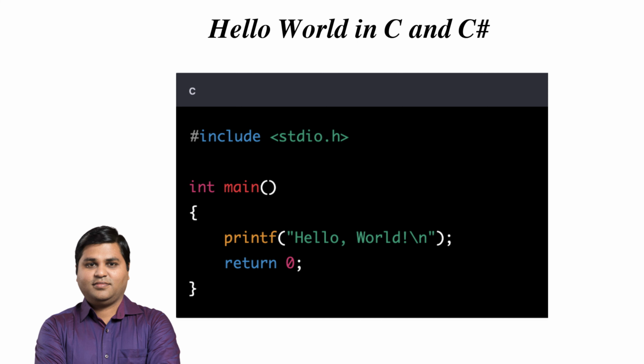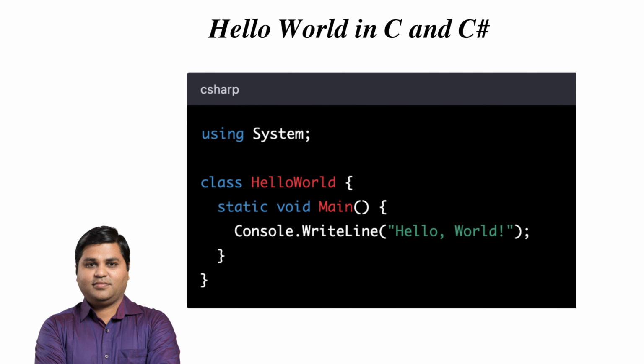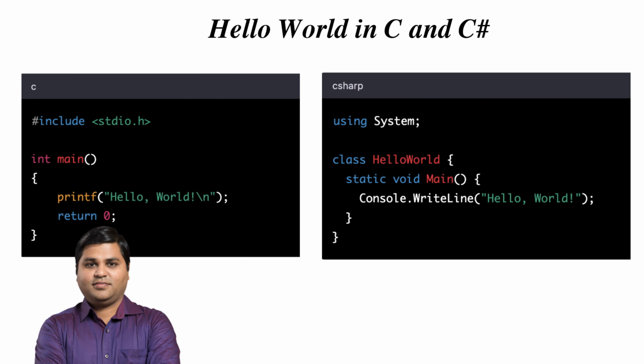Now, let's look at the same program written in C#. In C#, we start by using a library called System. Then, we define a class called HelloWorld. Inside the class, we define a function called Main, which is where our program starts running. Inside the Main function, we use another function called Console.WriteLine to print the message Hello World. As you can see, the structure of the two programs is quite similar, even though the syntax is a bit different. This is because many programming languages have been influenced by C, and they often use similar structures and libraries.